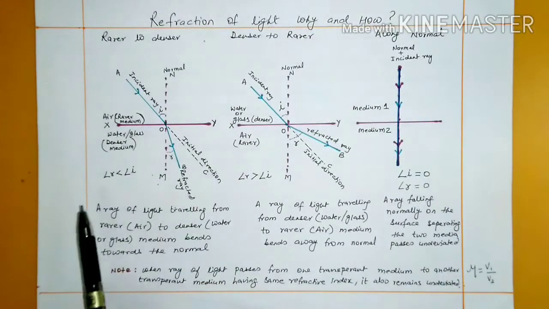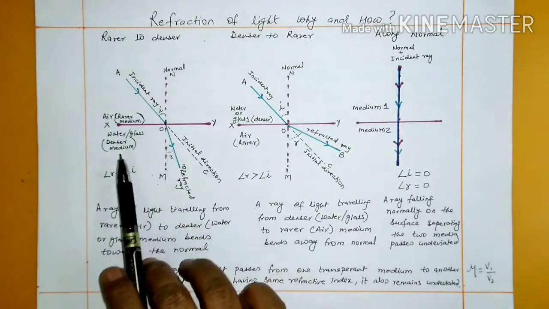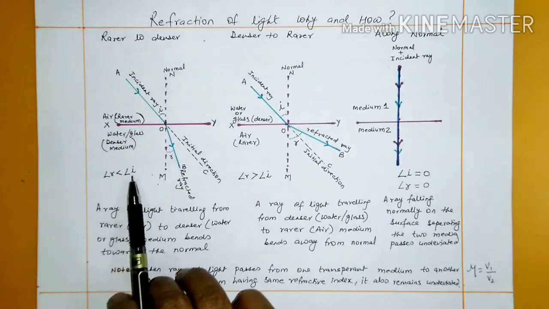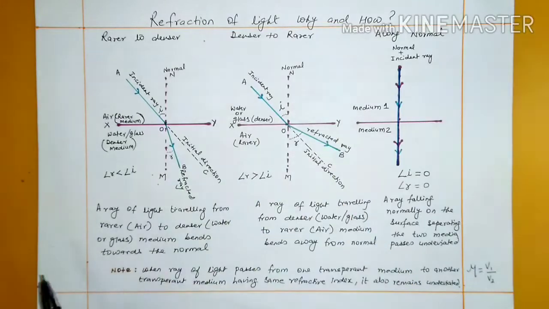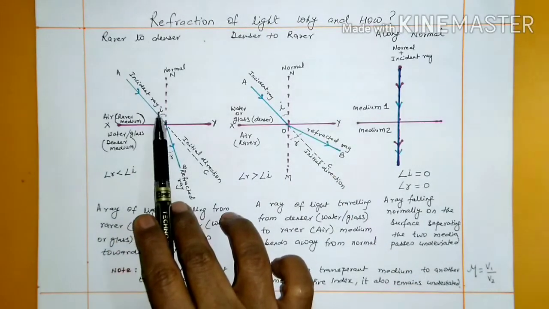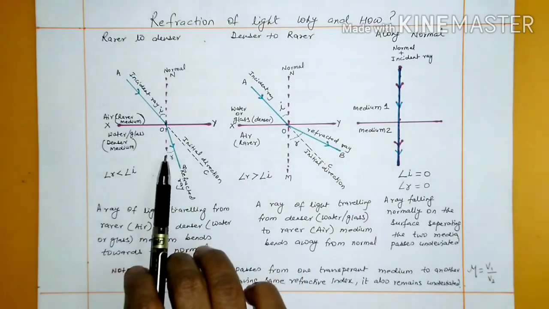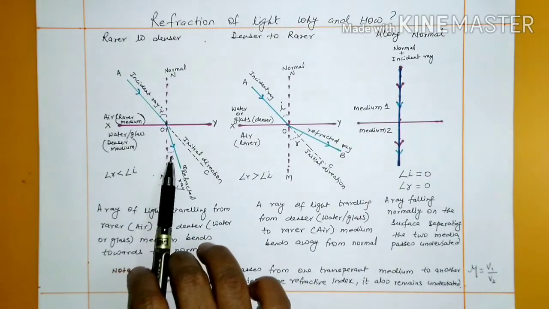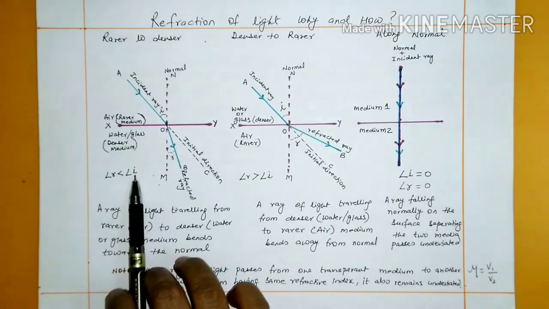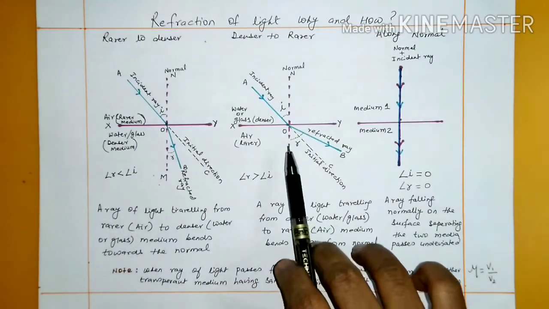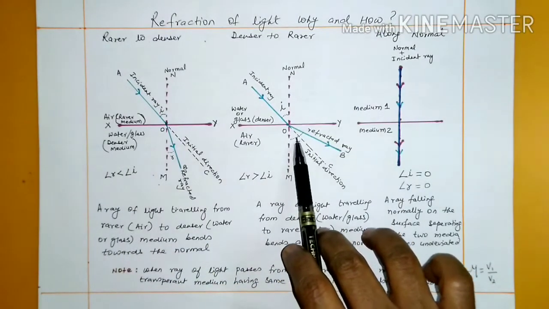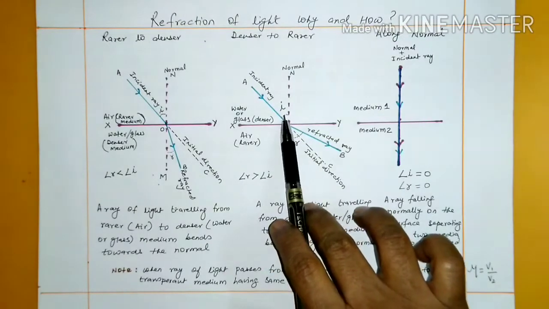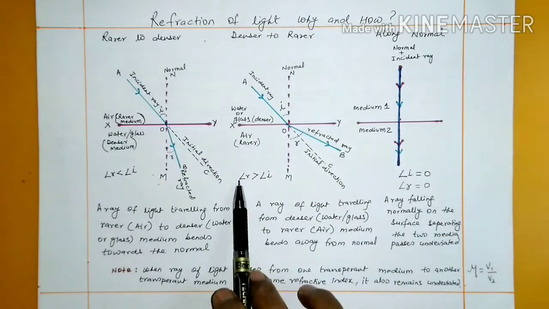We'll also see the angle of refraction and angle of incidence in all these cases. Here the angle of incidence is more than the angle of refraction, or we can say the angle of refraction is less than the angle of incidence. Here the angle of refraction is more than the angle of incidence, greater than.